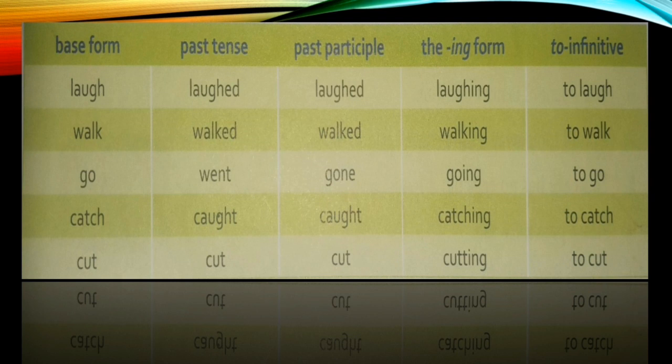Now basically you can see some of the words here are in the form that they are same in base form also, past tense also, participle also. Like cut, देखो तीनों में same है. This one is irregular verb because there is no fixed pattern. जिस तरह से ये change होने वाला है, there is no fixed pattern, right? So these are our 5 forms: base form, past tense, past participle, ing, and to infinitive.